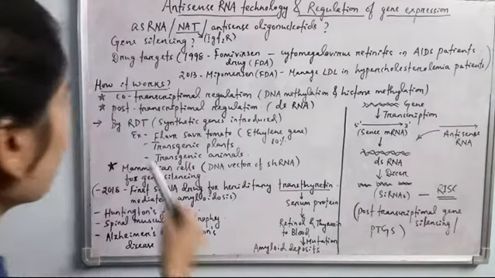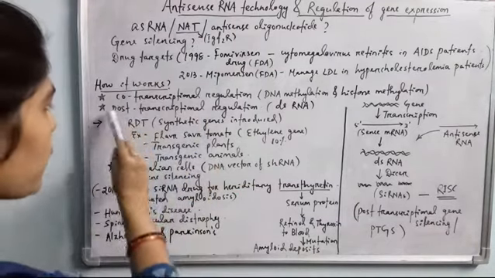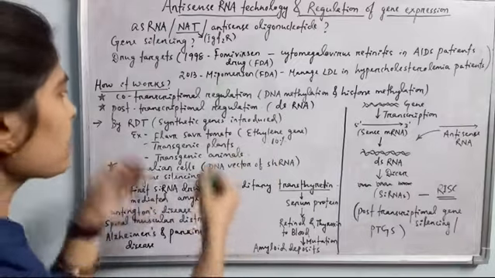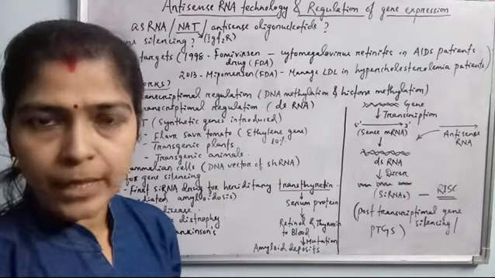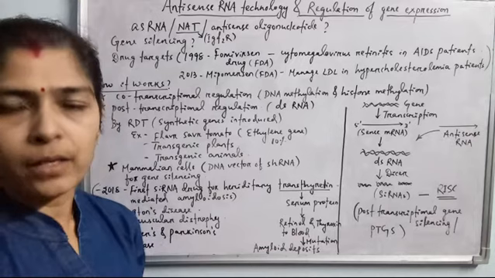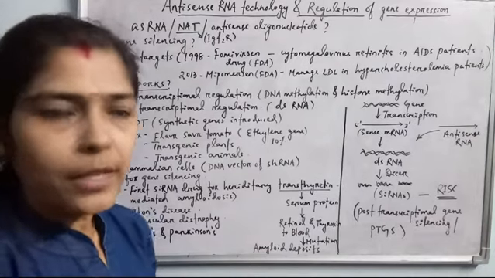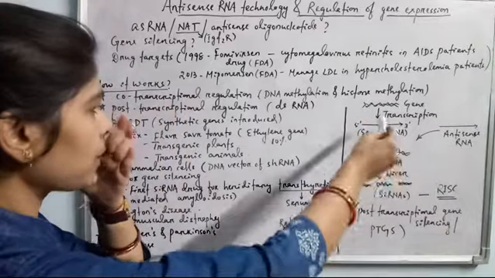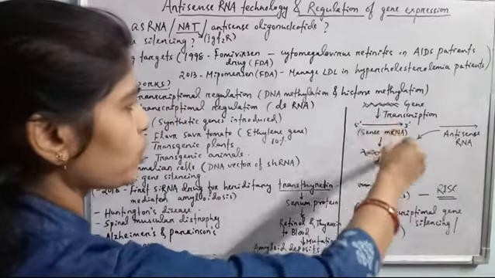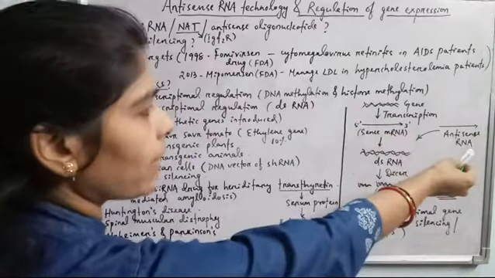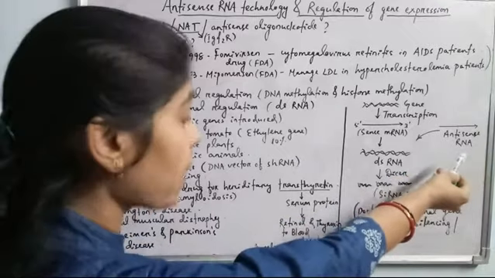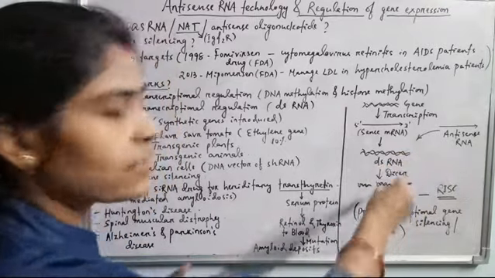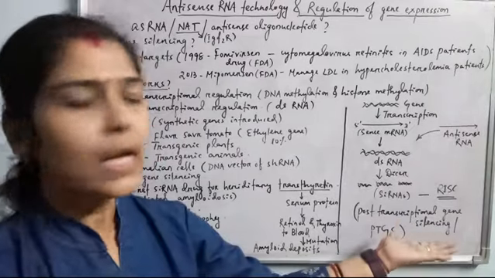And post-transcriptional regulation is also there. Post-transcriptional means after the synthesis of mRNA, when the gene has synthesized the mRNA and transcription is over. In post-transcriptional regulation, the sense mRNA produced by the gene can be paired with the complementary antisense RNA, forming double-stranded RNA, which is cleaved by the dicer enzyme producing the siRNAs.